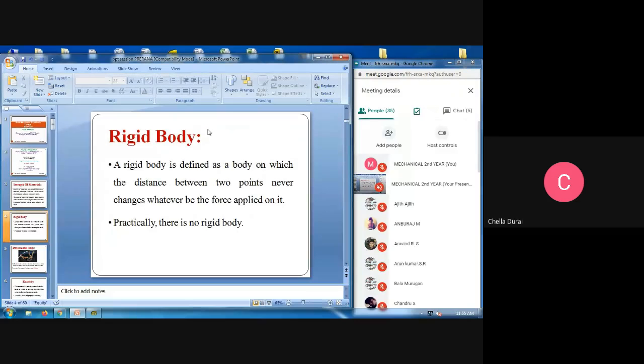Now, what is meant by a rigid body? Where is the rigid body concept used in the strength of material? And what is the purpose of using the rigid body concept? See, first, a rigid body is defined as a body on which the distance between two points never changes, whatever be the force applied on it. Because it is a rigid fixed body, there are no changes, not even at the micro level. It is controlled as rigid only, not movable.